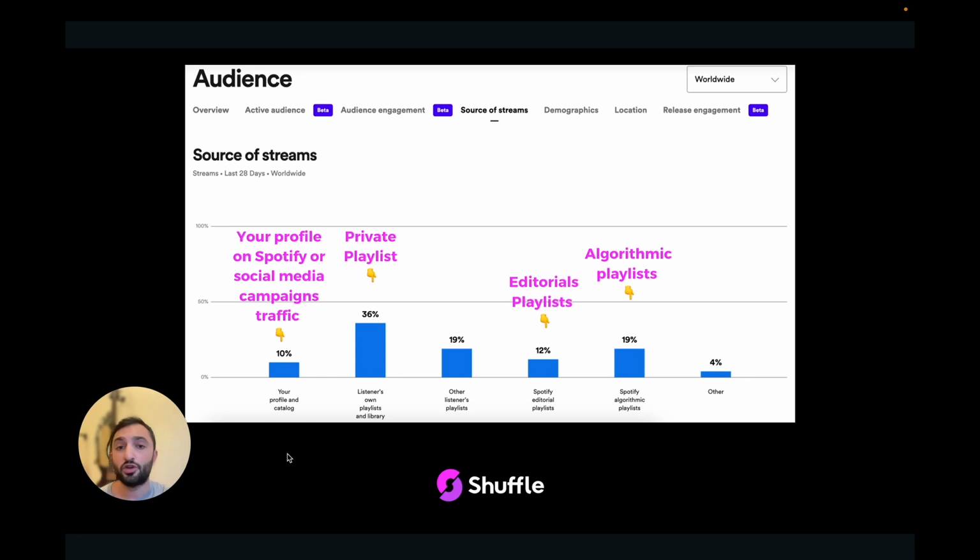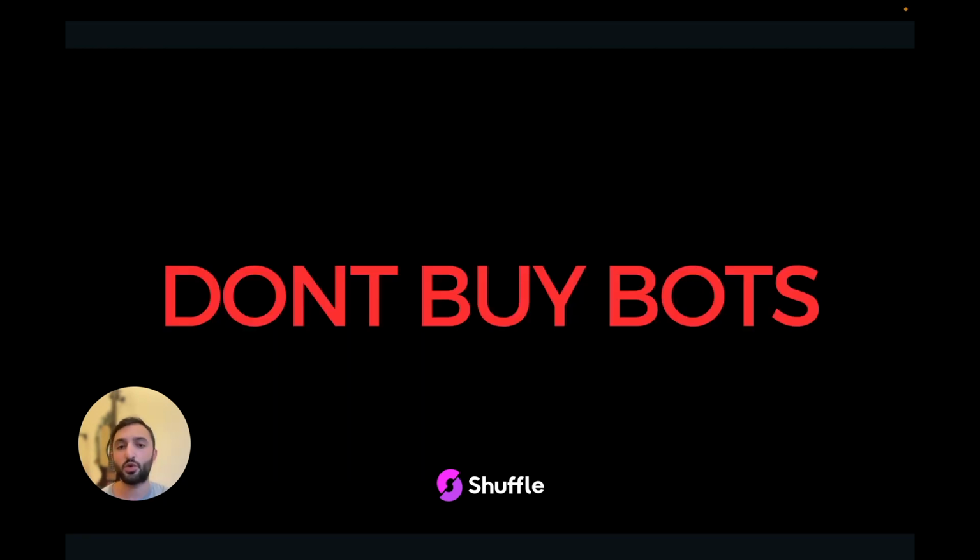If you don't know what Spotify for Artists looks like, that's how it looks. We're trying to create some sort of alignment between the different metrics that we have in here. Obviously, most of our campaigns start from social media. In this case, it would appear under your profile catalog. That's the source of the campaigns themselves. And we're trying to push from left to right in order to get the most streams from the Spotify algorithmic playlists. The last thing is that we never buy bots, and we would highly recommend you not to do it either. Don't buy bots. You're interacting with the Spotify algorithm. You have to feed it with real information.